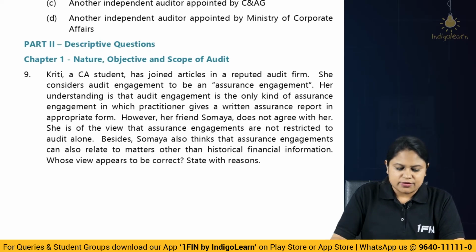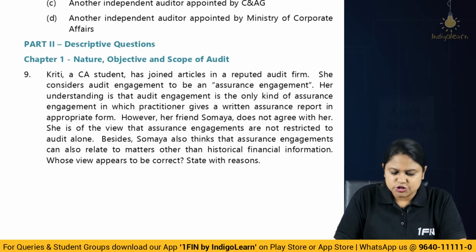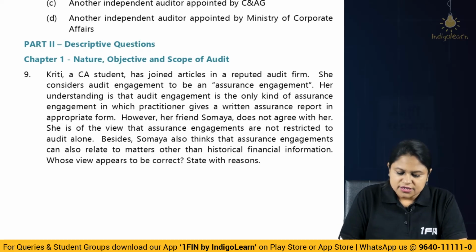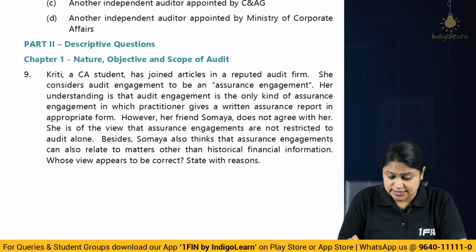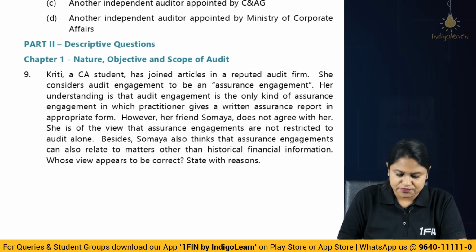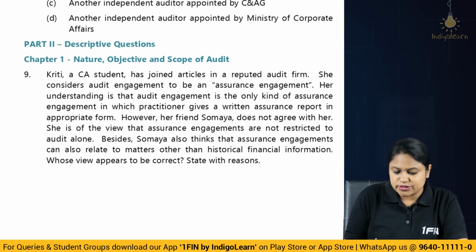Now, Kriti, a CA student, has joined articles in a reputed audit firm. She considered audit engagement to be an assurance engagement. Her understanding is that audit engagement is the only kind of assurance engagement in which the practitioner gives a written assurance report in the appropriate form. However, her friend Somaya does not agree with her. She is of the view that assurance engagements are not restricted to audit alone. Besides, Somaya also thinks that assurance engagements can also relate to matters other than historical financial information. Whose view appears to be correct, state with reasons.